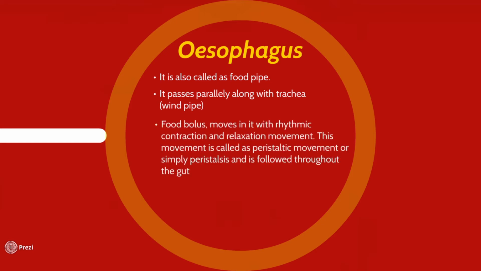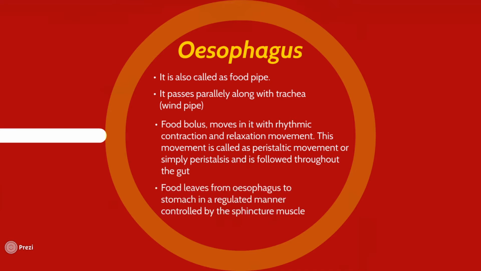Now, inside the esophagus, the food bolus moves in a rhythmic contraction and relaxation movement. This rhythmic movement is called peristaltic movement, or you can simply say peristalsis. And this movement will be followed from the esophagus throughout the alimentary canal. The end of the esophagus contains a sphincter muscle which allows the food to enter the stomach in a regulated manner.